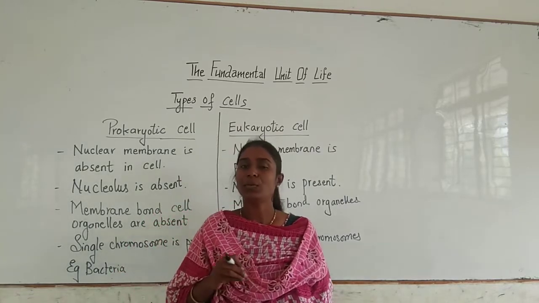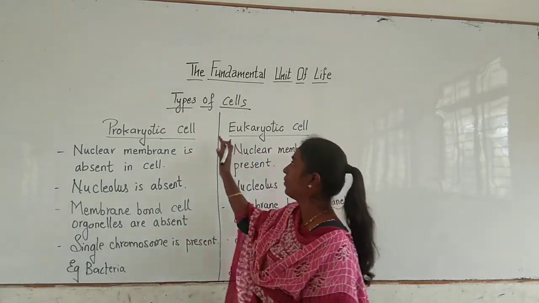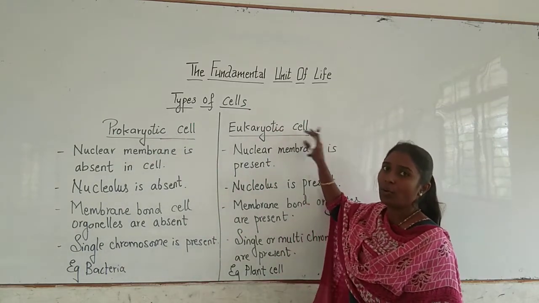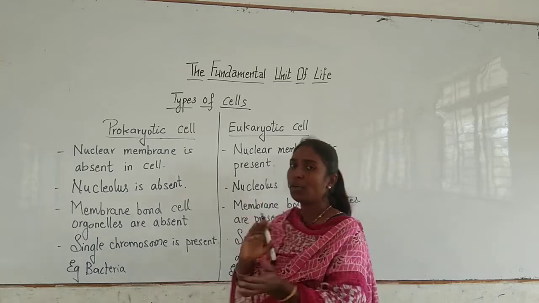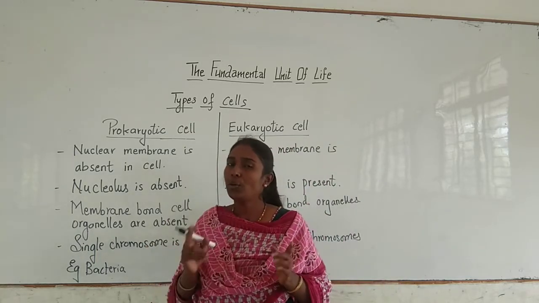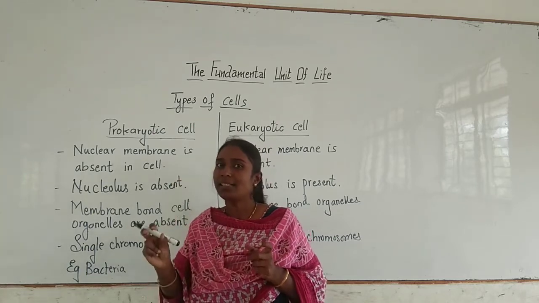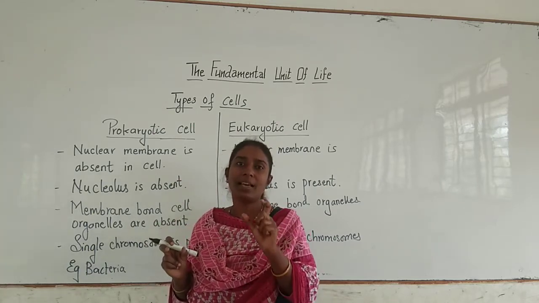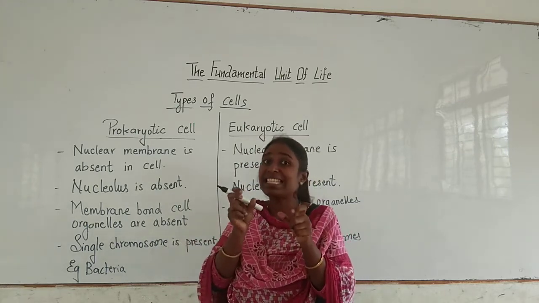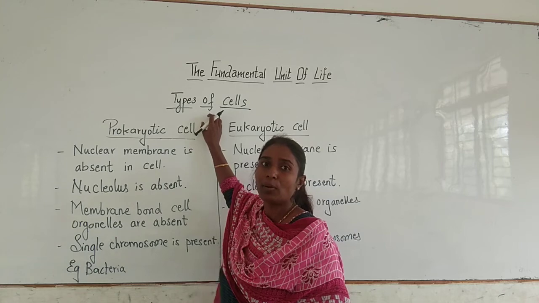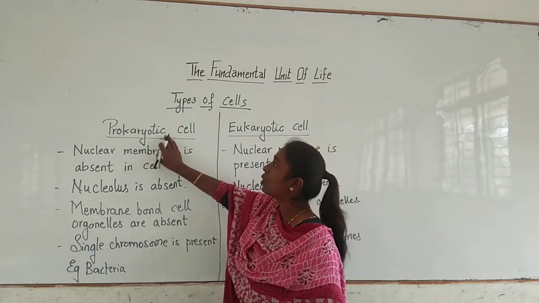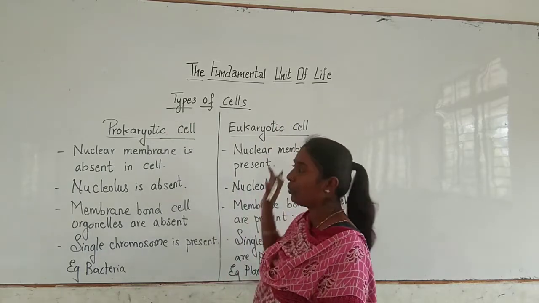Now as I have told you, cells are of two types, right? One is prokaryotic cell and another is eukaryotic cell. Please don't confuse it with unicellular and multicellular. Unicellular says it is a single cell, multicellular states there are many cells present in the organism. Now when we say the cell, here we are speaking about the different types of cells. Now there are two types of cells, that is prokaryotic cell and eukaryotic cell.